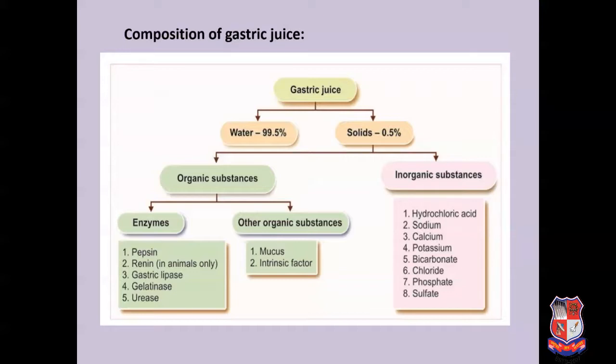As we have seen in the previous slide, mucus is the protective layer which serves as a barrier against gastric acid secretion. In the case of inorganic substances, these are hydrochloric acid, sodium, calcium, potassium, bicarbonate, chloride, phosphate and sulfate. So this is the composition of gastric juice.